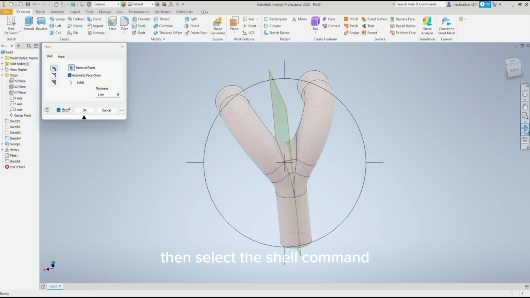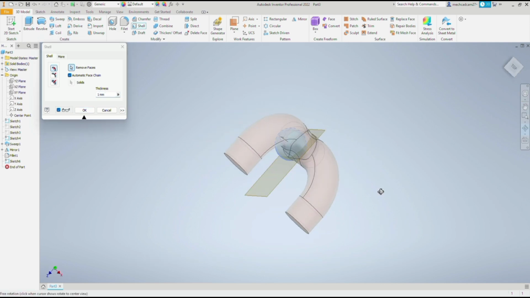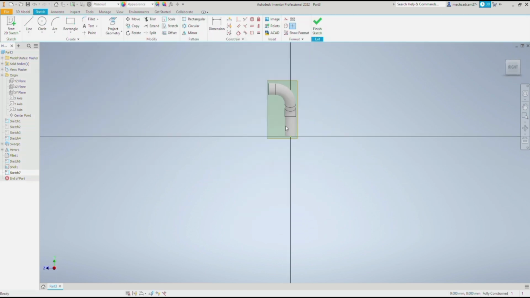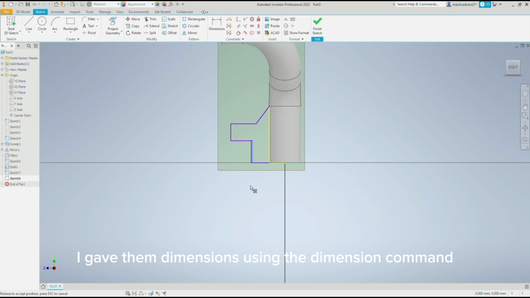Then select the shell command and shell the circle as shown in the display. Then, using the line command, I drew lines of different dimensions. After drawing these lines, I gave them dimensions using the dimension command.